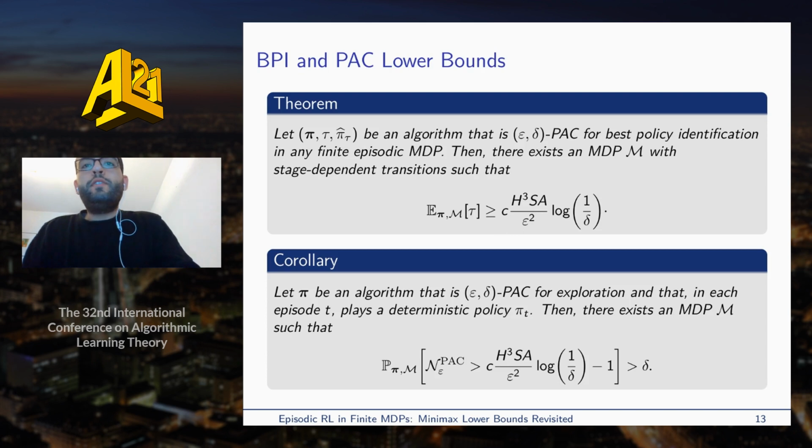For best policy identification, we show that for any algorithm that's epsilon delta PAC for BPI, the expectation of its stopping time is lower bounded by H cubed SA divided by epsilon squared times the logarithm of 1 over delta. As a corollary, you can also prove a lower bound of the same order for the PAC-MDP setting presented here.